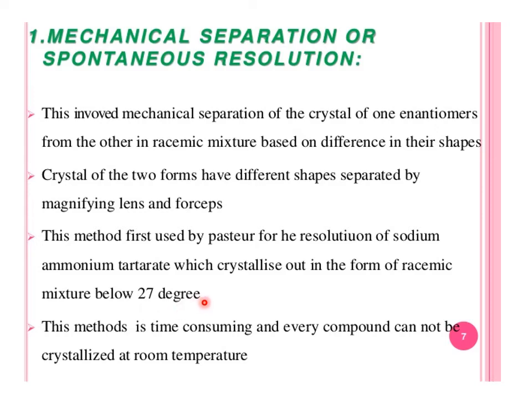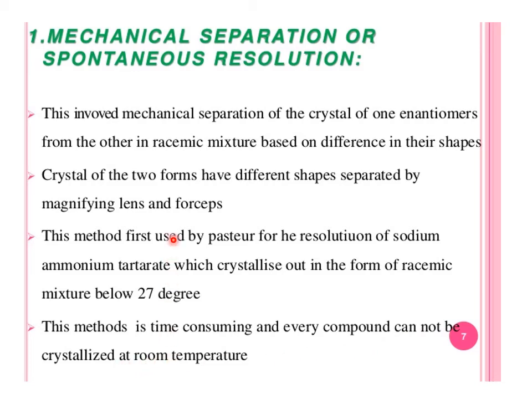This method is time consuming because in mechanical separation it takes a long time to crystallize out. This is not for all the compounds, because in some cases there is no possibility of formation of crystals.